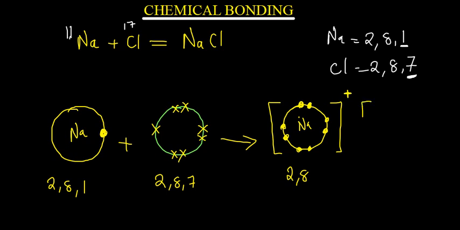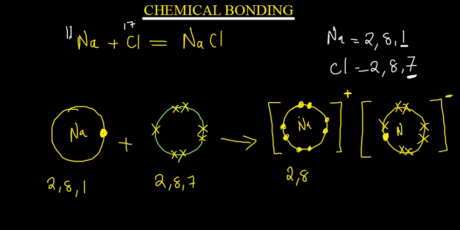And then for the chlorine, the outermost shell, remember, I had 7 stars, but that one electron that has come from the sodium is going to come here, so it has now gained that one electron. Because it has gained, you put a negative on top, and now the new electron configuration for, I mean, this is chlorine, with a minus charge. This one is having a positive because this one was neutral.